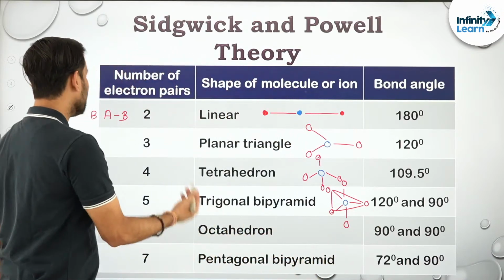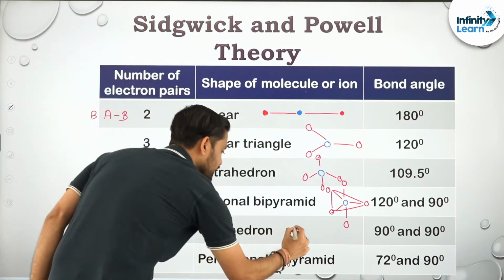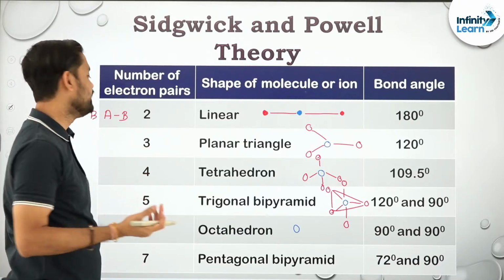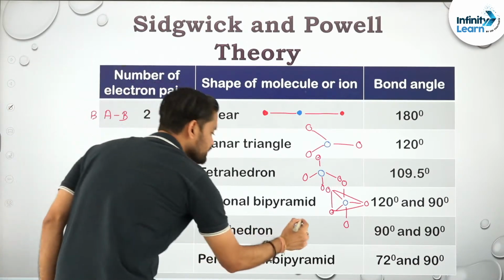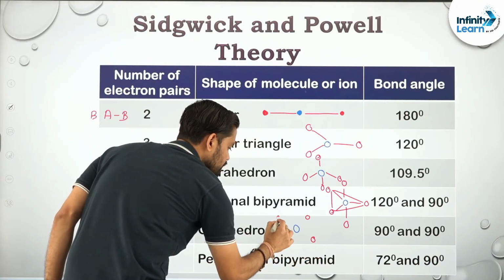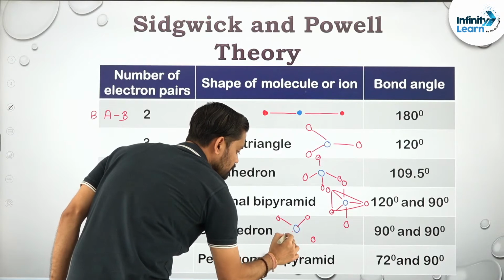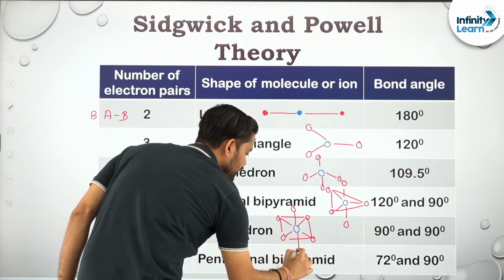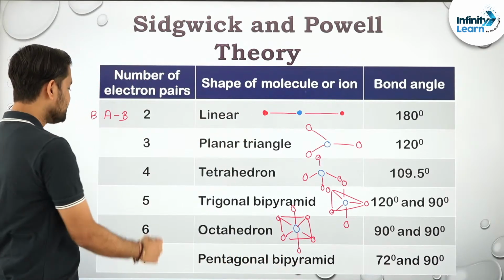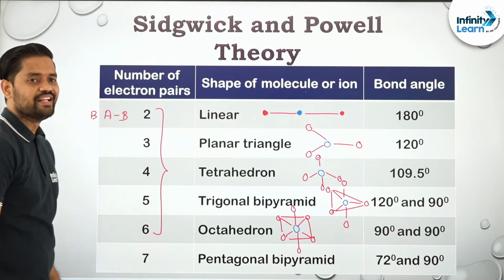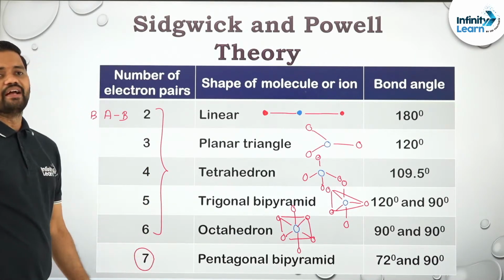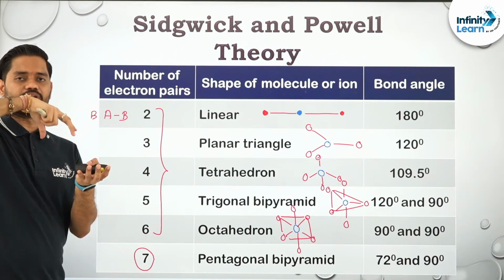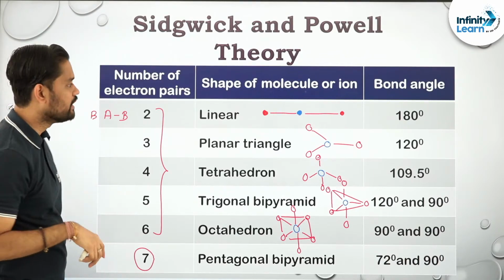Clear? Talking about octahedral, the only change is that in spite of a triangular base, it will have a rectangular or trapezoidal base. It will look something like this, with 1 atom at the top and 1 atom at the bottom. These are some of the cases you have to represent. This last one I don't think will come: in spite of 4 sides, it will have a pentagonal shape, pentagonal bipyramidal, with 5 atoms in the base, 1 at the top and 1 at the bottom. So this is what they said.